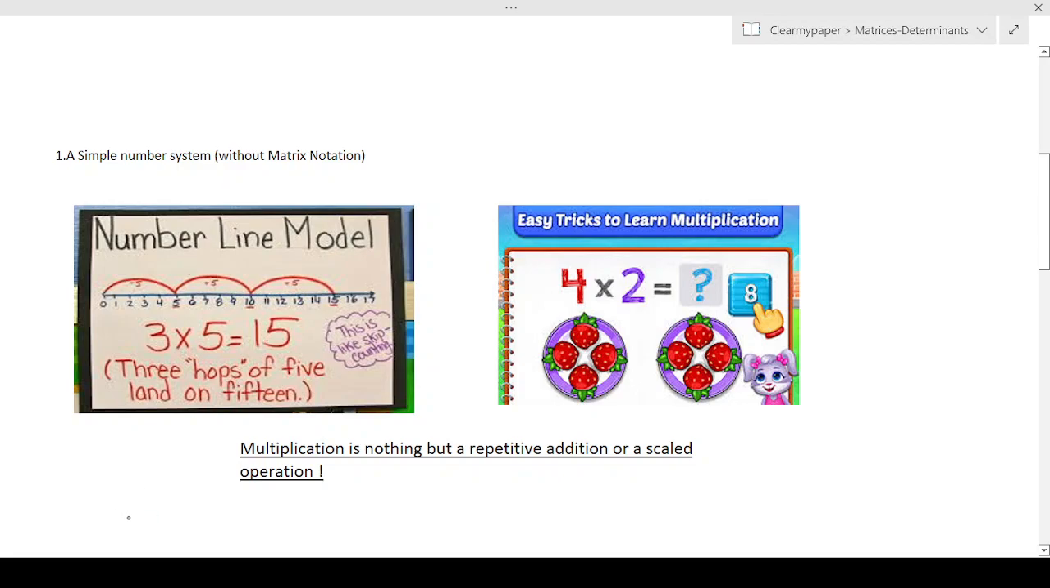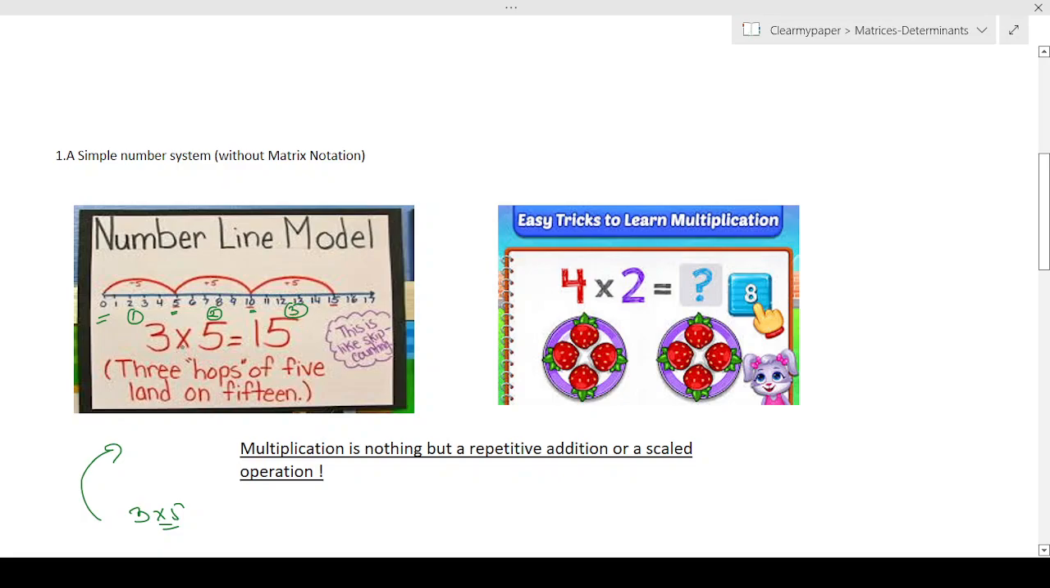Let's say you're going to multiply 3 into 5. What does it mean? If you see this figure here, I just borrowed this from Google. What it primarily says is you can think about this as 3 hops of 5. If you start from here, you hop to the first 5, which is the number 5. This is your first hop. Again from 5 to 10 you count 5 units, this is your second hop, and again from 10 to 15 you count 5 units, it's your third hop. So that's one way of looking at that.